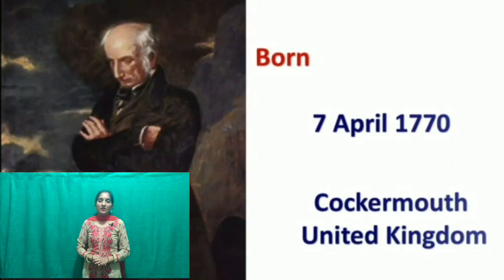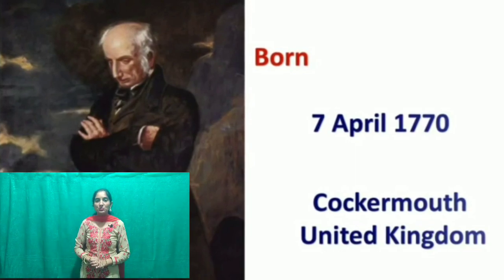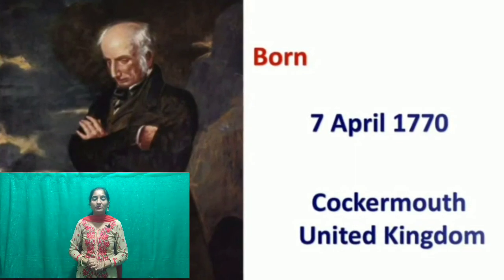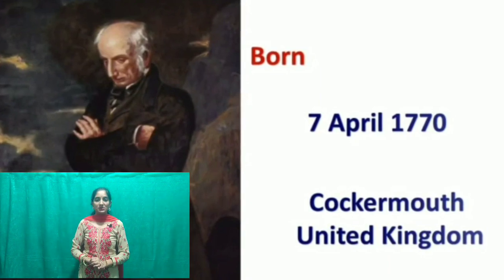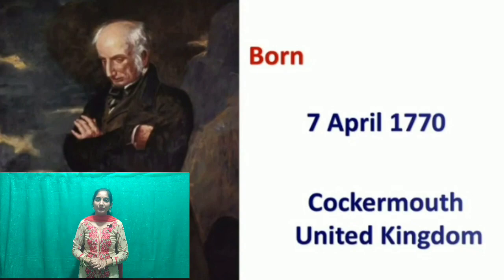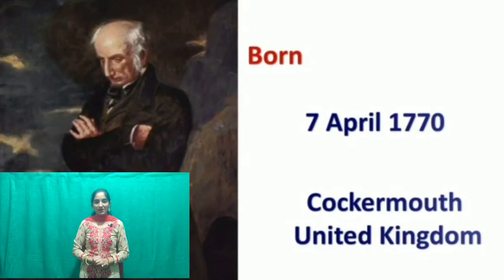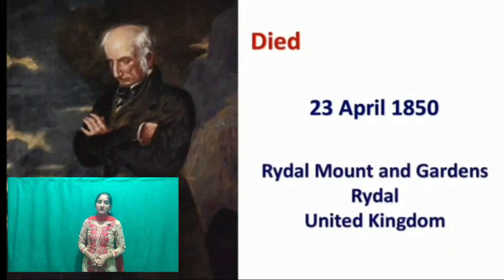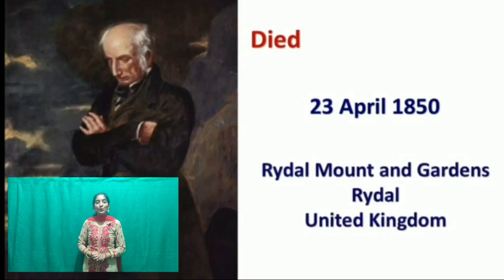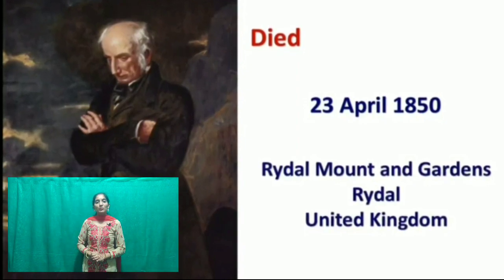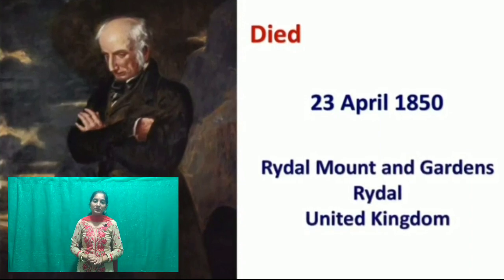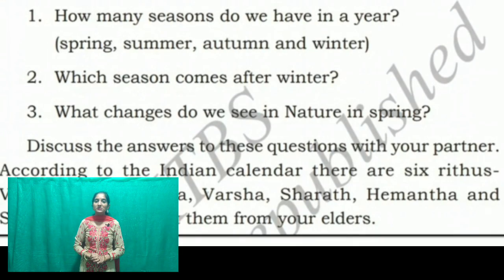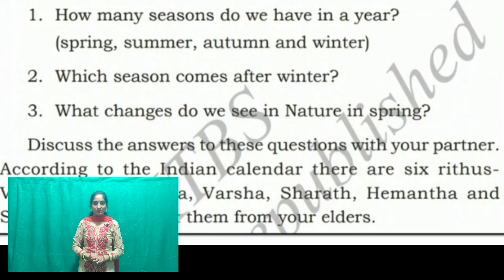Some of his poems are I Wandered Lonely as a Cloud, Prelude, The Solitary Reaper, The World Is Too Much with Us, and The Excursion. He died on April 23, 1850 in Rydal Mount and Gardens, Rydal, which is in the United Kingdom. This poem is all about the spring season.